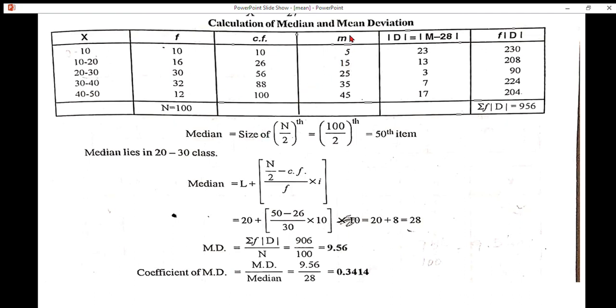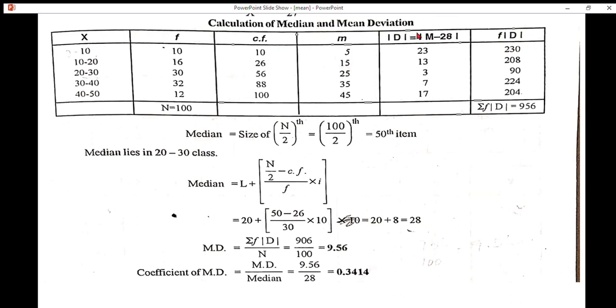Next step, m, which means mid value. That is how to find mid value: lower limit plus upper limit divided by 2. So we get mid value. For example, 0 plus 10, that is 10 divided by 2, we get 5. 10 plus 20, 30 divided by 2, we get 15. Next step, modulus d.